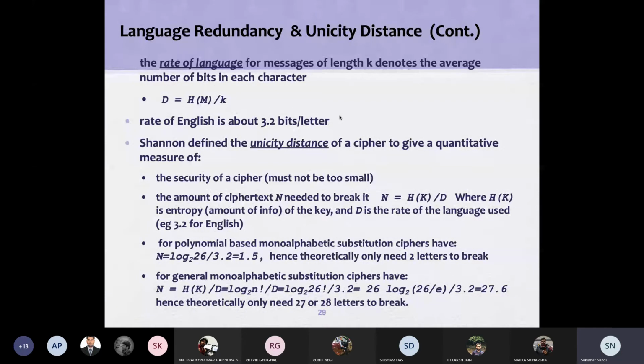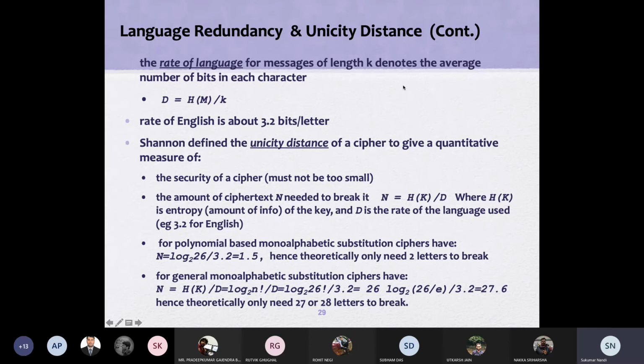So Shannon came up with a very interesting parameter called unicity distance. What is unicity distance? The security of a cipher must not be too small. This unicity distance will find the amount of ciphertext, capital N, needed to break a cipher system. He came up with this capital N, which is HK by D, where HK is the entropy of the key.